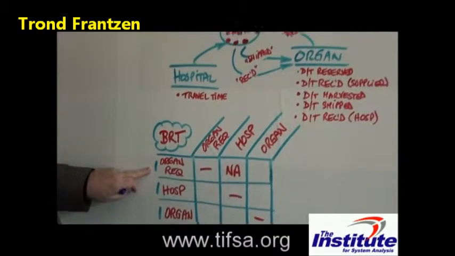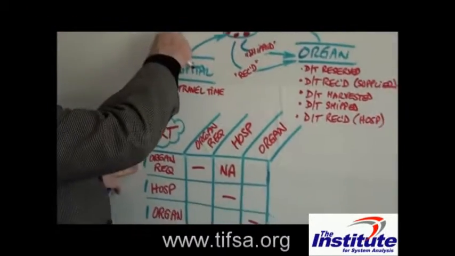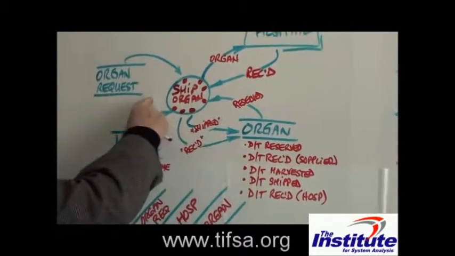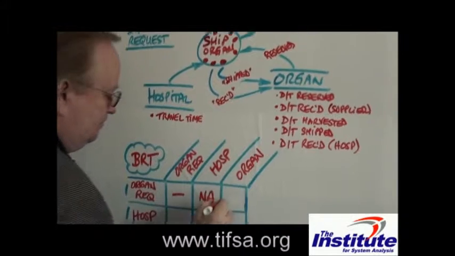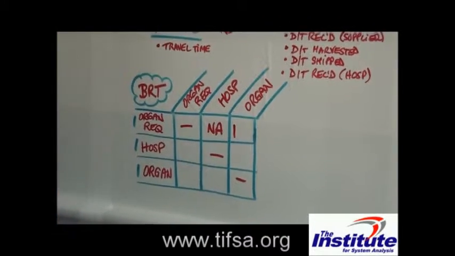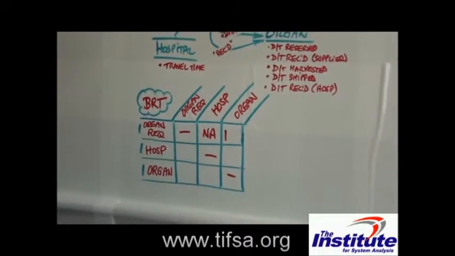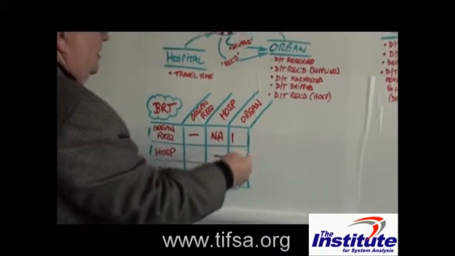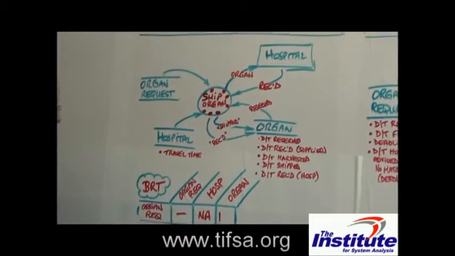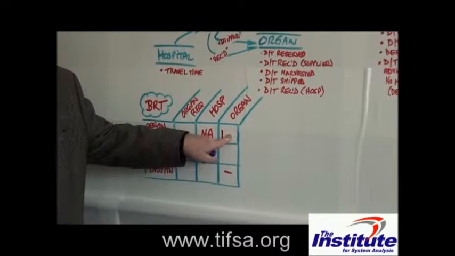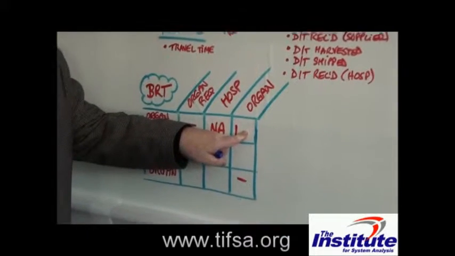For a single specific organ request, how many organs fill that request and are shipped to the hospital? Could be one. For a single specific request, we've said there could not be more than one organ for that. And it can't be none because we actually have to ship something in this case. So an organ request must have one organ that's connected to it.